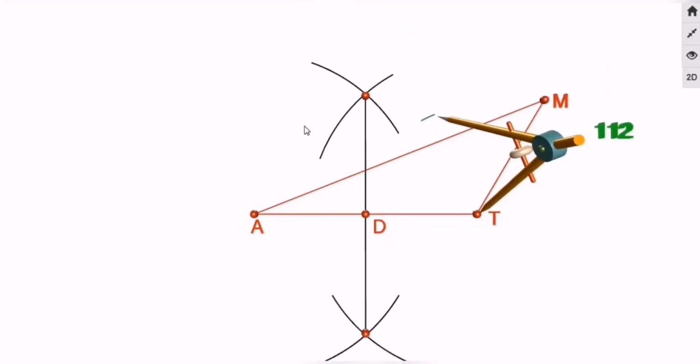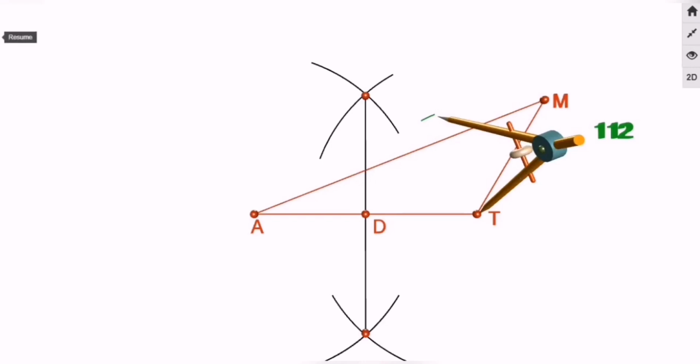Now we are going to locate the midpoint of side TM. The way we said, we have to take at least more than half of the side to draw its perpendicular bisector, and with the help of that perpendicular bisector only, we are going to locate the midpoint of side TM. So let's move on.